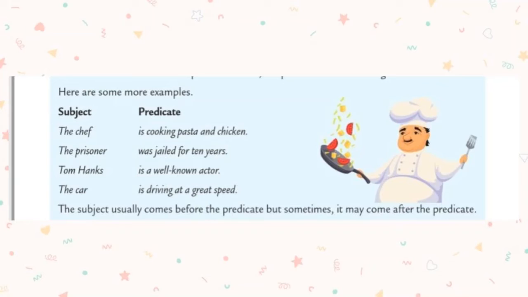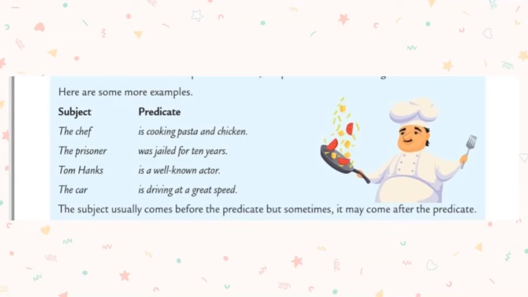Let's move to the second one. The prisoner was jailed for 10 years. Who was jailed for 10 years? The prisoner. So the prisoner is the subject. Was jailed for 10 years is the predicate. Let's move to the third one. Tom Hanks is a well-known actor. Who is a well-known actor?